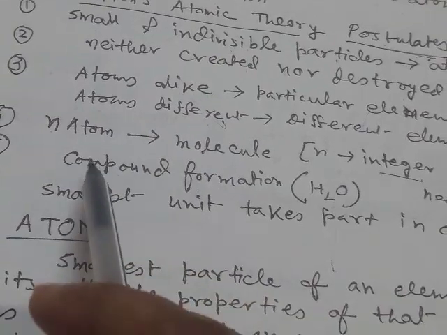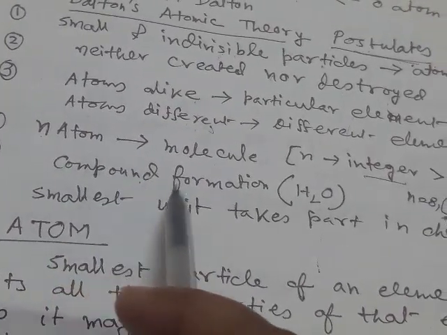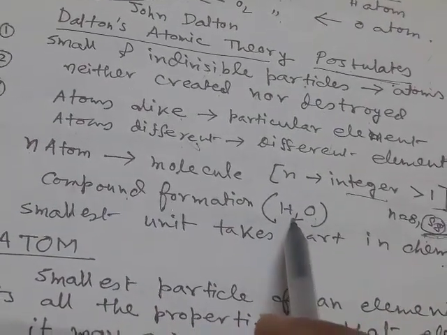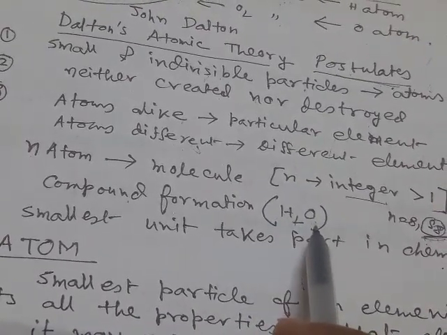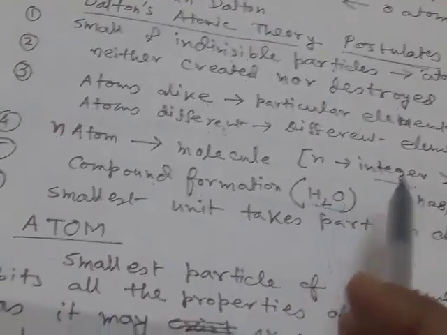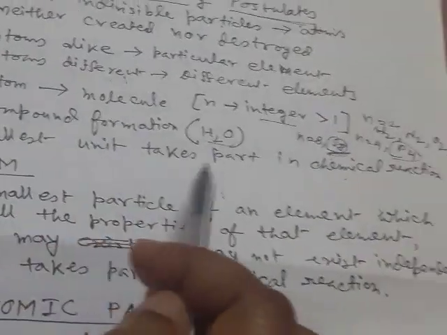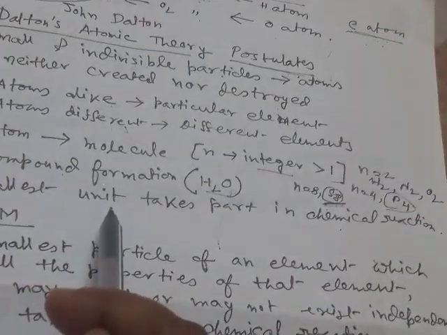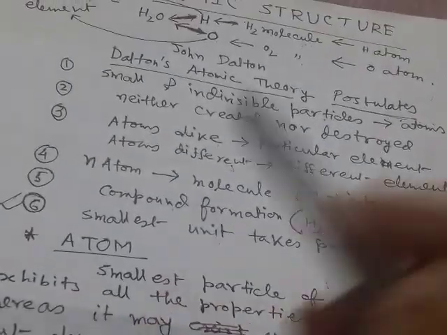Whereas when atoms of different elements combine with each other, then we get compounds. Say water: in water, hydrogen atoms combine with oxygen atom to give the water molecule. So water is a compound. Here atoms are from different elements. And the last postulate is: smallest unit takes part in chemical reaction. Atom is the smallest unit that can take part in chemical reaction.